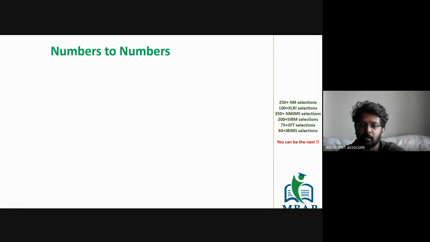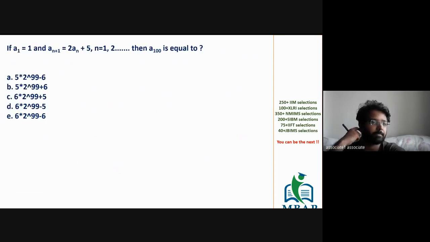Okay, perfect. Let's see the next question type, which is number to numbers. This is the easiest format of questions. These are the easiest template-based questions, I would say, which all of you can solve within a few seconds.